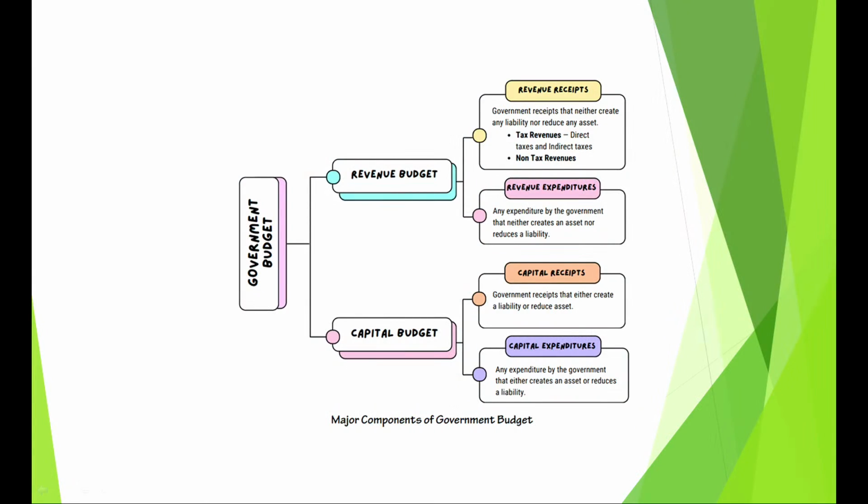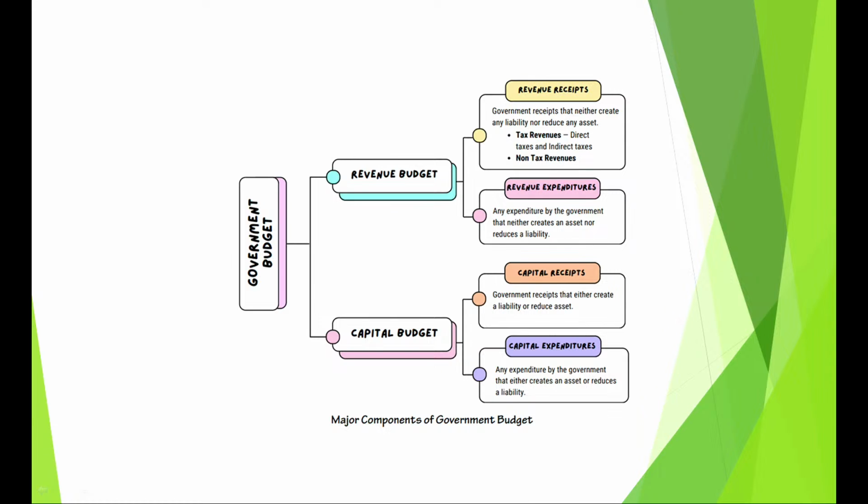That means government receipts are revenue receipts that neither create any liability nor reduce any asset. I explained that trick very carefully. So, revenue receipts are made up of tax and non-tax revenue. Revenue expenditure neither creates an asset nor reduces a liability. So, both conditions are satisfied.